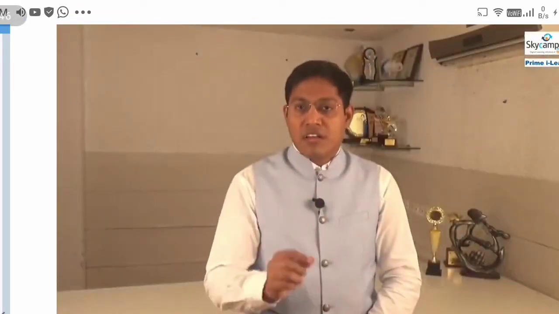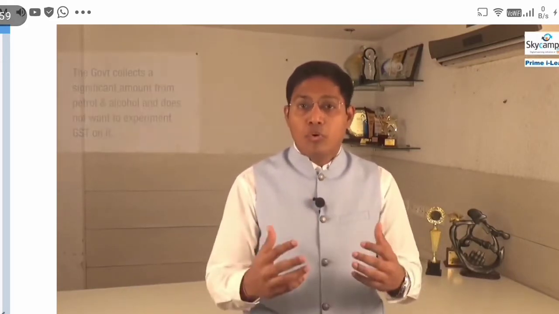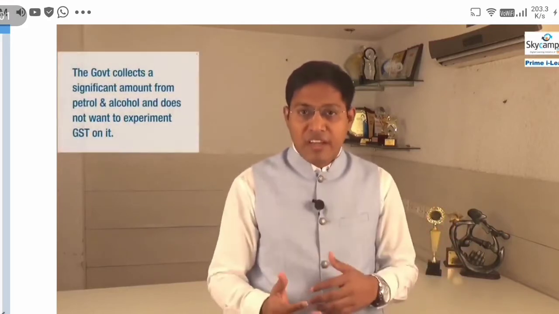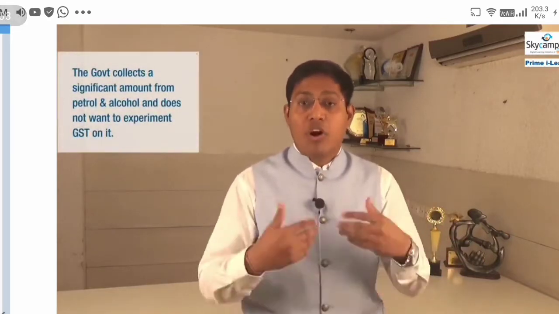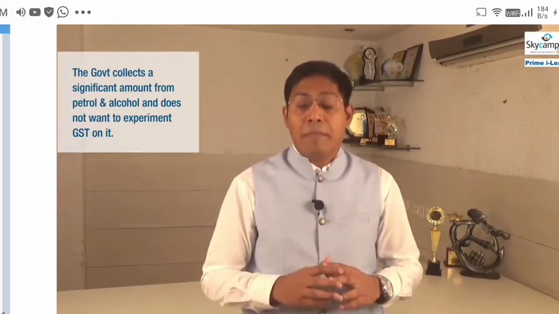The reason is about 40% of the central government revenue comes from petrol in the indirect taxes and 50% of the state government's revenue comes from petroleum products. The government of India, by bringing a GST, is actually bringing a new law in the country. They don't want to put the petroleum products into the GST net and experiment with the revenue they are already getting. Where there is certainty with respect to collection of the revenue, they don't want to make it uncertain.